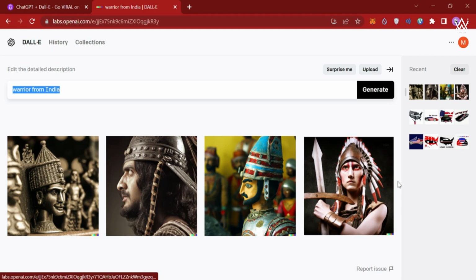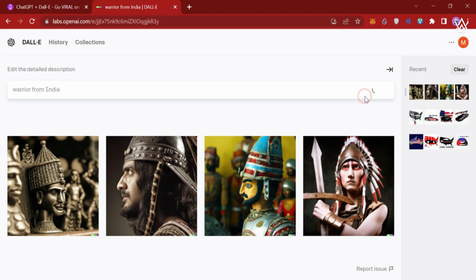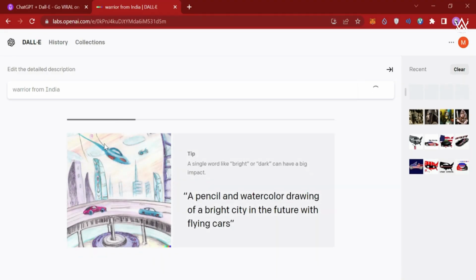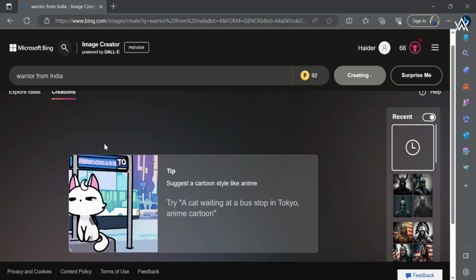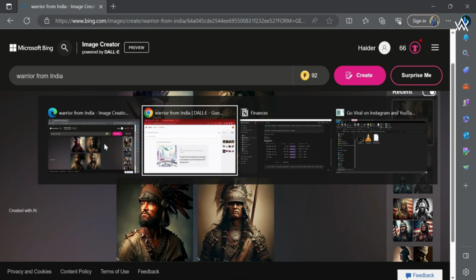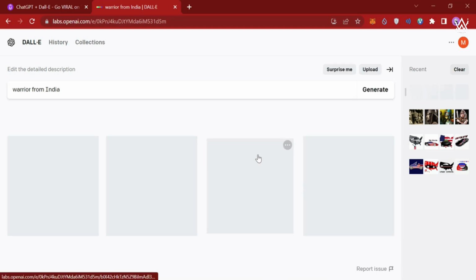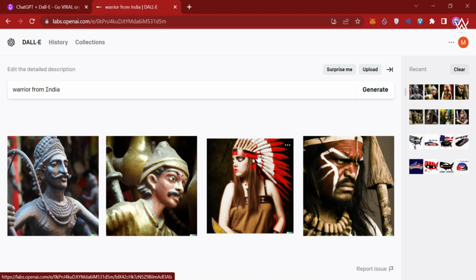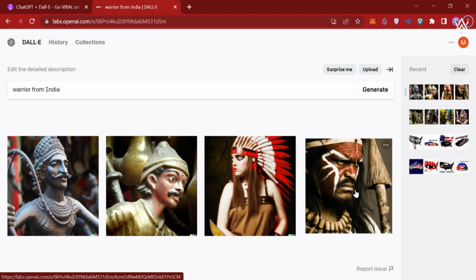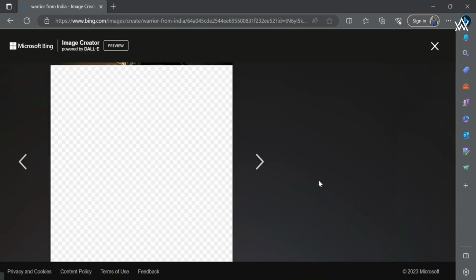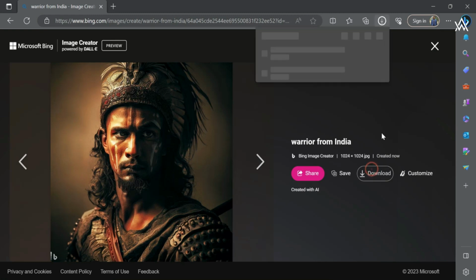I don't like any of these, so I can generate again. Maybe here I have also given the prompt of warrior from India. So let's see if we can get a better image of a warrior from India. So now we are talking. This is looking really promising. So let's see over here what Dall comes up with. Here again, it's not that great. This one is a little bit good, but I think Bing AI is giving us better results. So I'm going to click over here, and let's download this one as well.